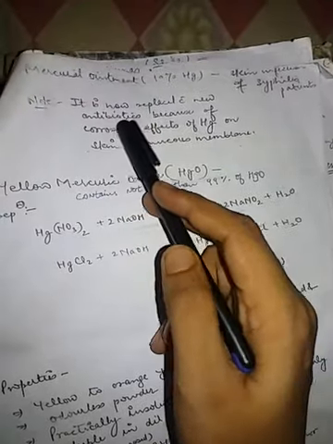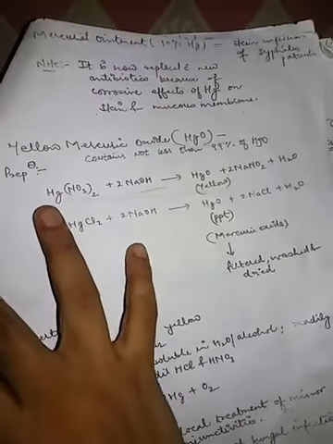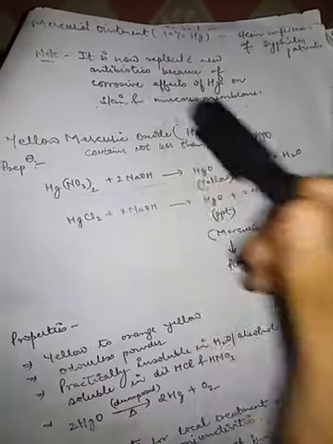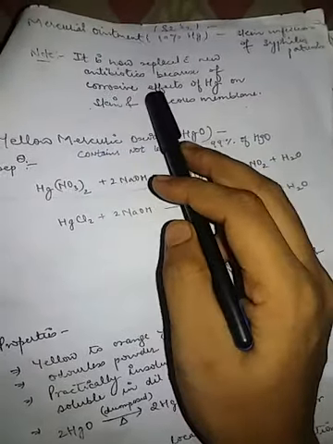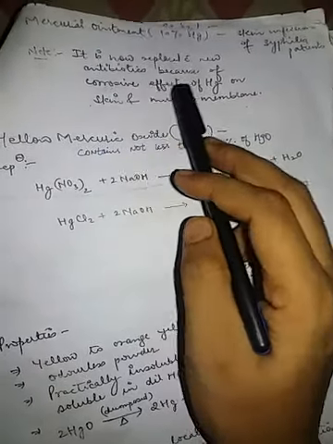Now the mercuric ointment containing 10% of mercury is used for skin infections. It is now replaced with the new antibiotics because the medicinal view of these compounds has become more advanced, and because of the corrosive effect of mercury on skin and mucous membrane.